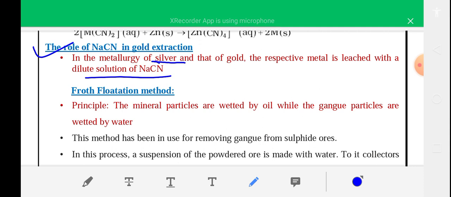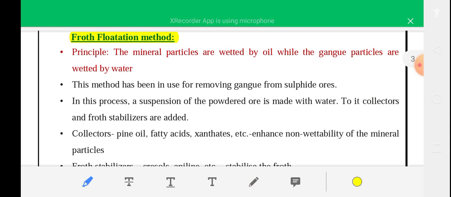Now the next method of concentration is the froth flotation method, an important method. It is actually applicable for sulfide ores like zinc sulfide and copper sulfide. The principle of this method: the mineral particles are wetted by oil, while the gangue particles are wetted by water.